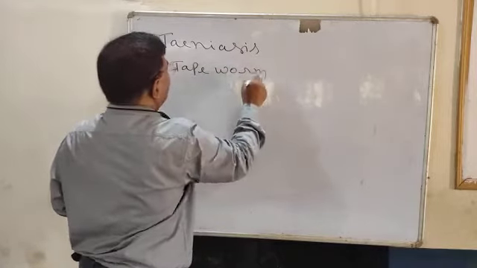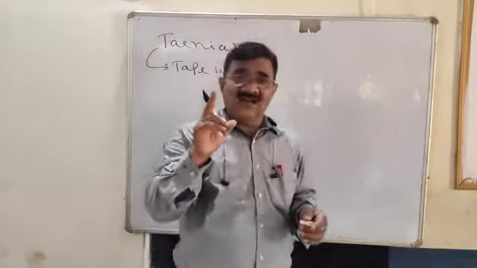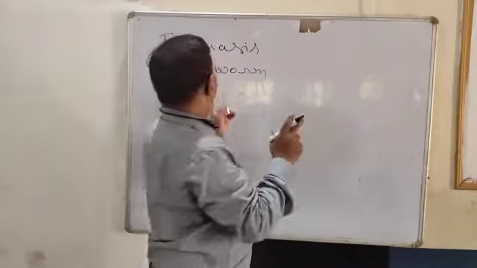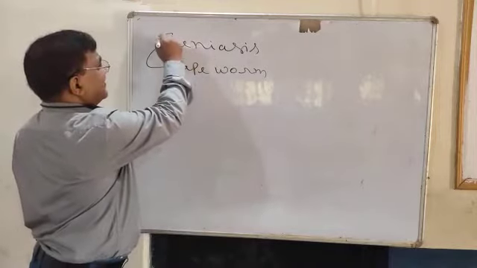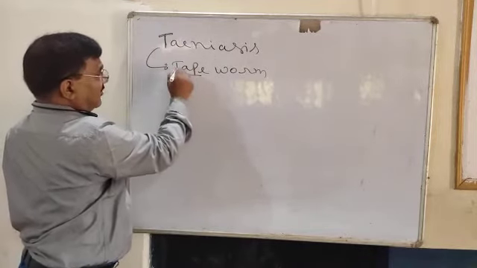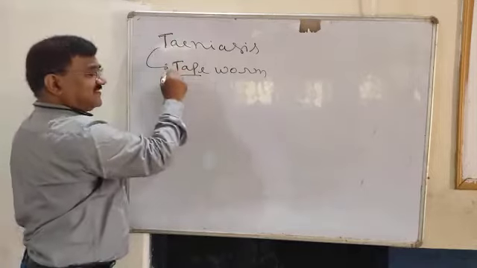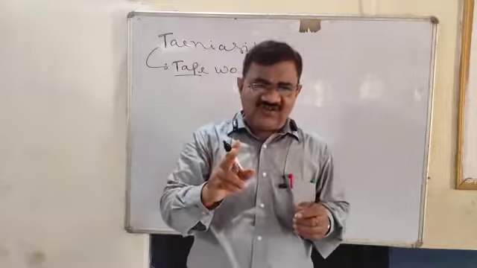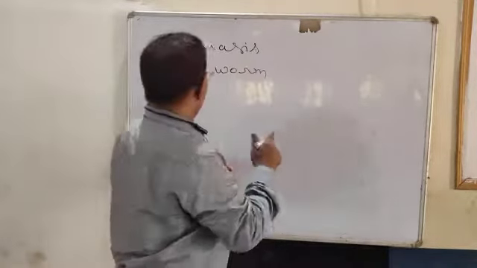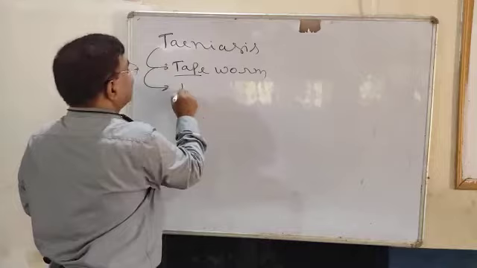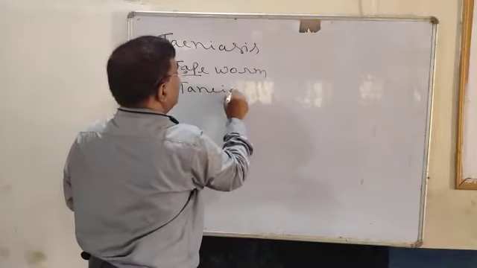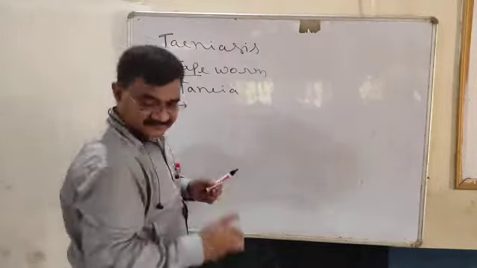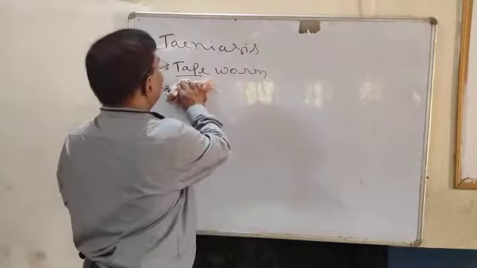Ascariasis is caused by roundworm, and taniasis, see, T: taniasis, tapeworm, starting with T. So taniasis is caused due to tapeworm, and the name of the tapeworm is Taenia solium.